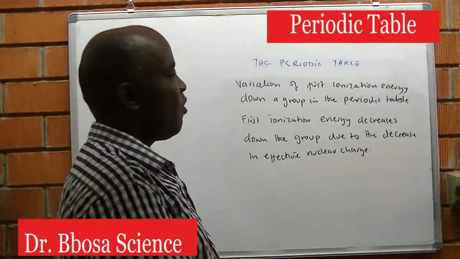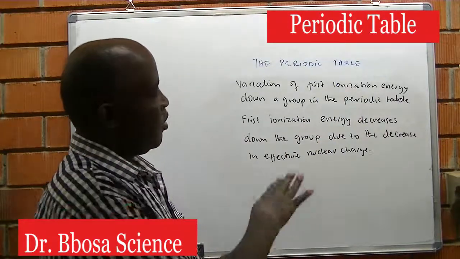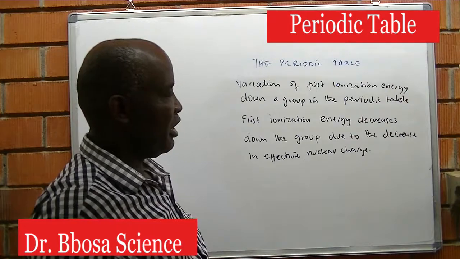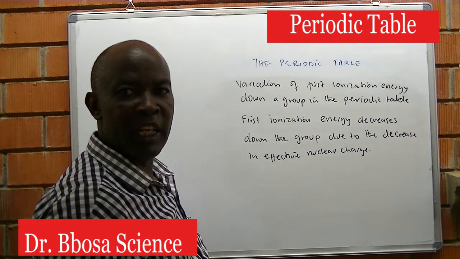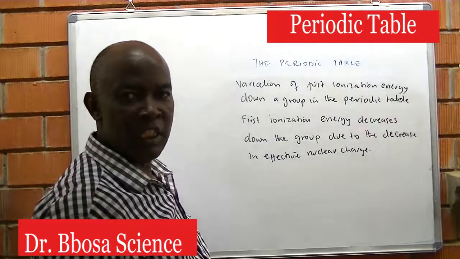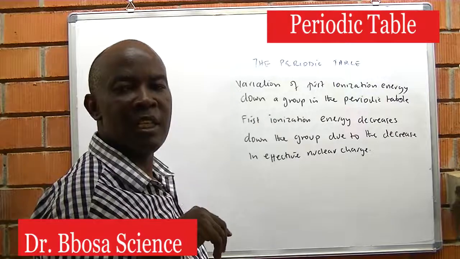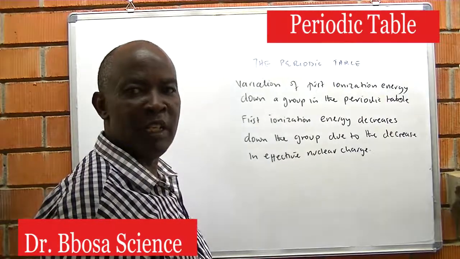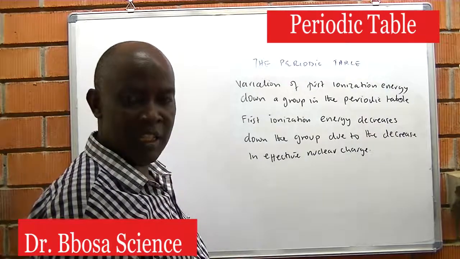Variation of first ionization energy down the group. First ionization energy decreases down the group due to decrease in effective nuclear charge. Down the group, both screening effect and nuclear charge increase, but the increase in screening effect exceeds the increase in the nuclear charge.